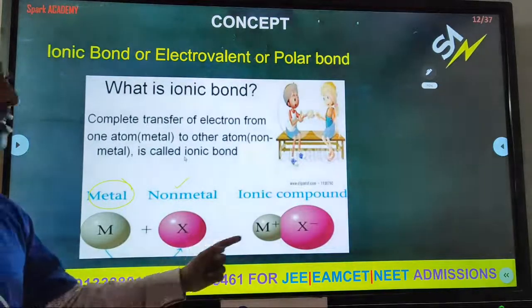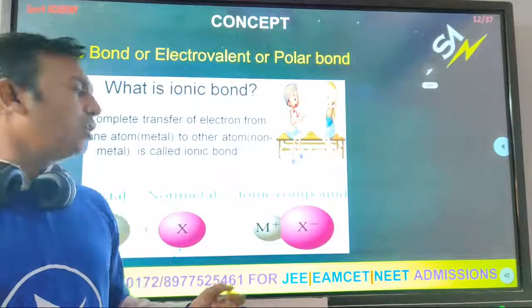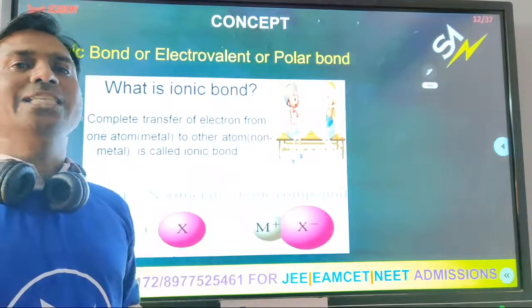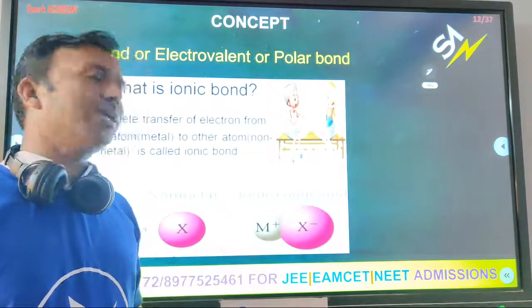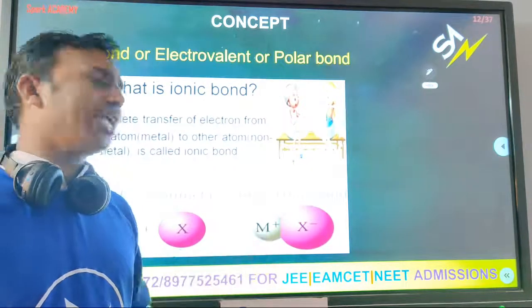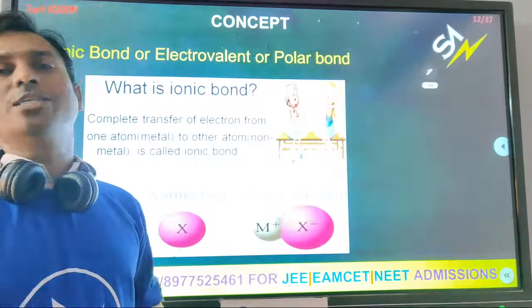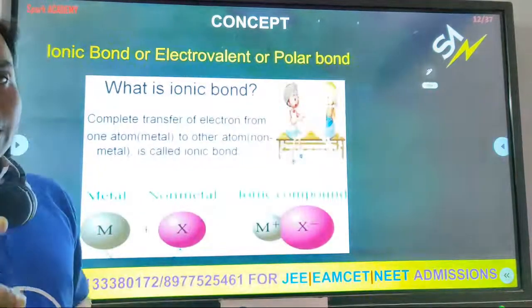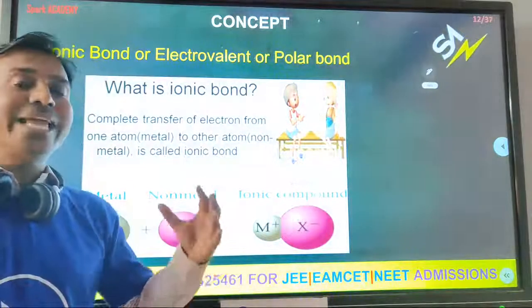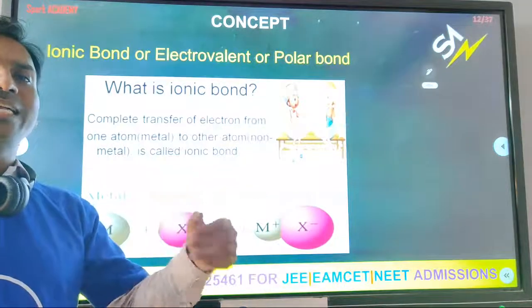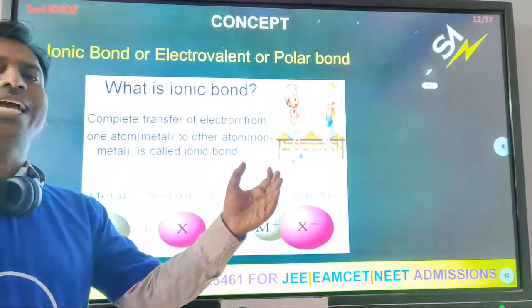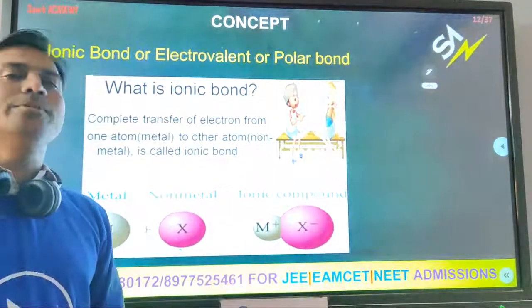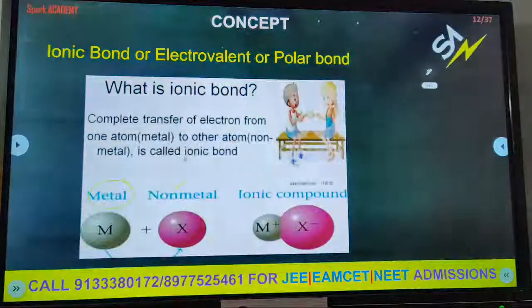Ions. Charged particles are called ions. Here the metallic element has a positive charge because of loss of electrons, and gain of electrons gives a negative charge. So they are called charged particles, and charged particles are called ions. Ions have an electrostatic force of attraction. Due to the electrostatic force of attraction, they come close and form a bond between them. Such a bond is known as an ionic bond.